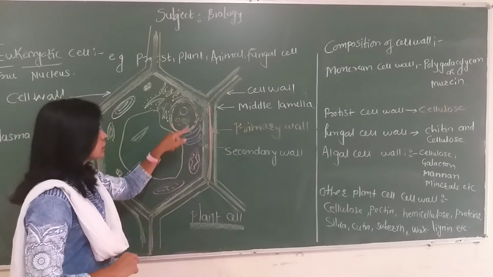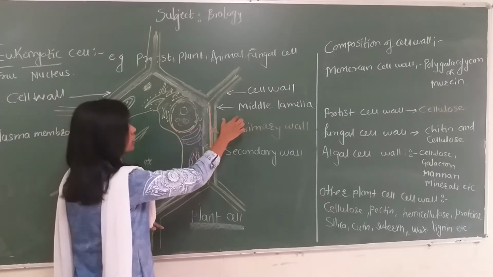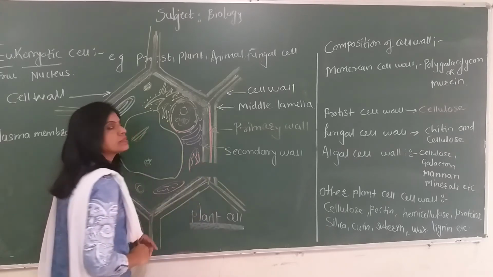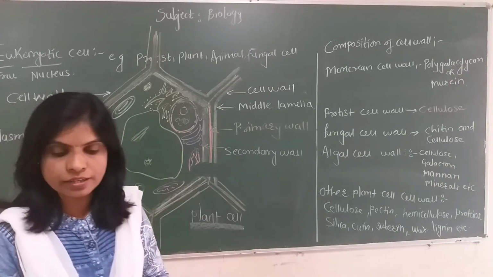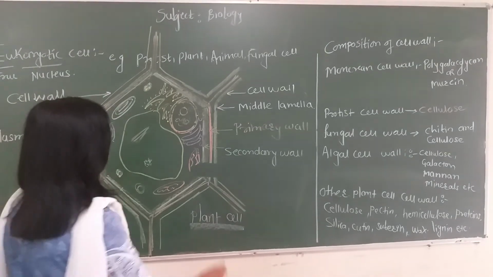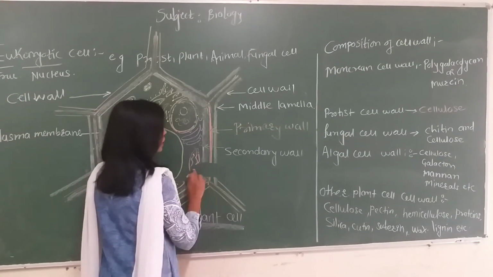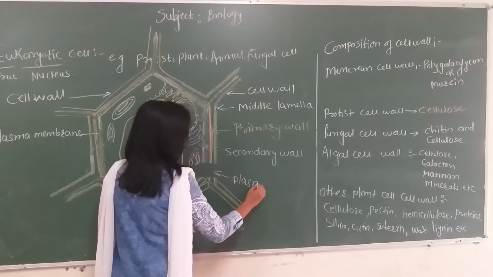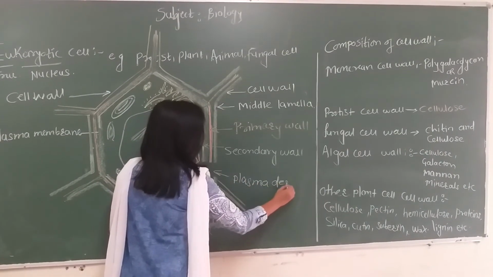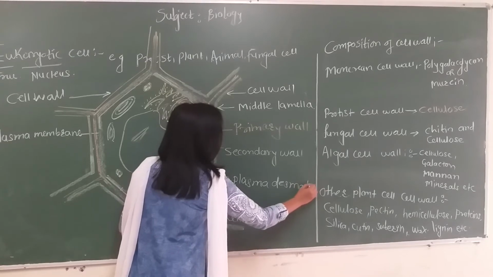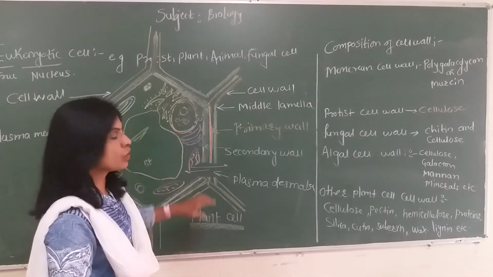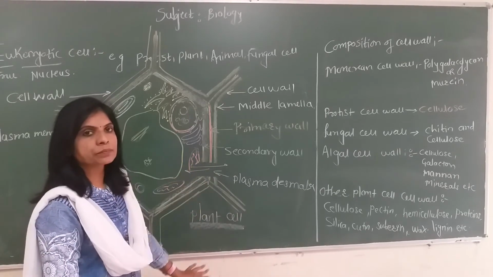In between the adjacent cells, the middle lamella shows small bypasses called plasmodesmata. The gap present between the middle lamella of the adjacent cells is called plasmodesmata. Plasmodesmata allow the exchange of substances between adjacent cells where the cell wall is absent.